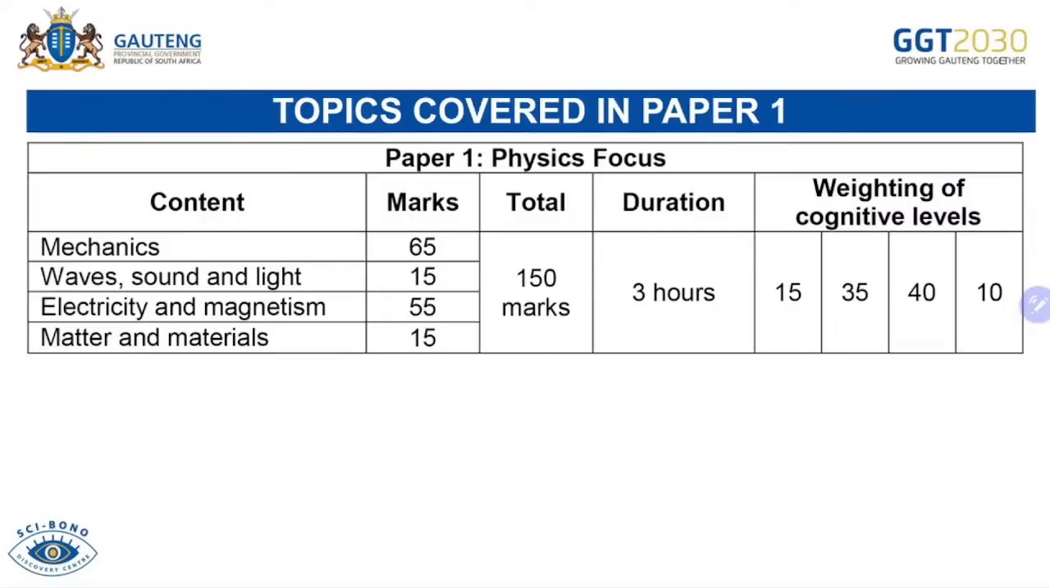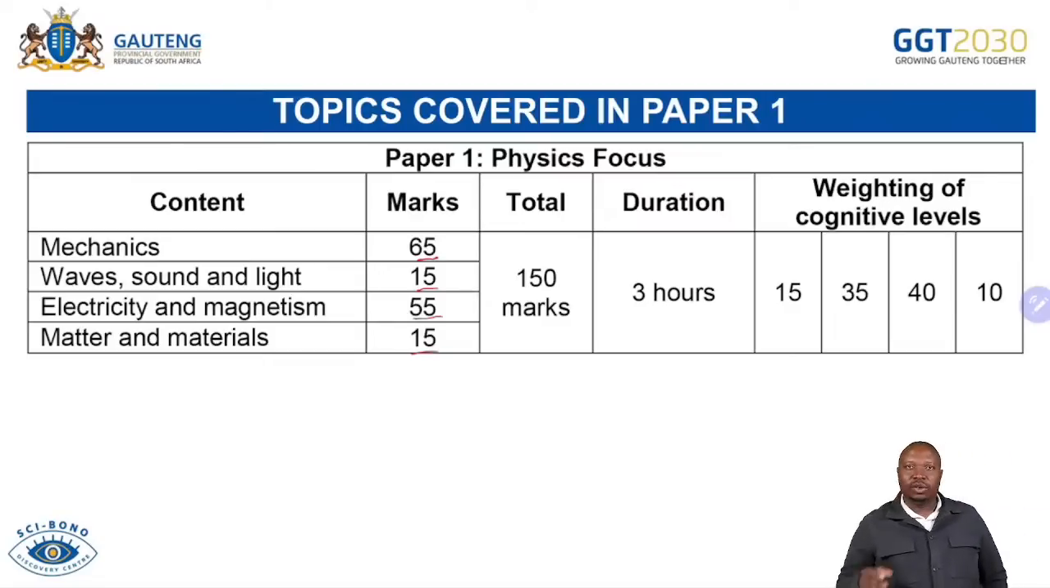If you check the topics for Paper 1, as we usually always say, you have written prelim. Now you know the structure of the paper. We have 65 marks that come from mechanics. We have 15 marks, which is your waves, sound, and light, that is your Doppler effect. You have 55 marks that come from electricity and magnetism. You'll remember you have your electrostatics, your current electricity, and your electrodynamics. Now, you have your 15 marks for matter and materials, which is your last question, your photoelectric effect. So those are the questions that you do.